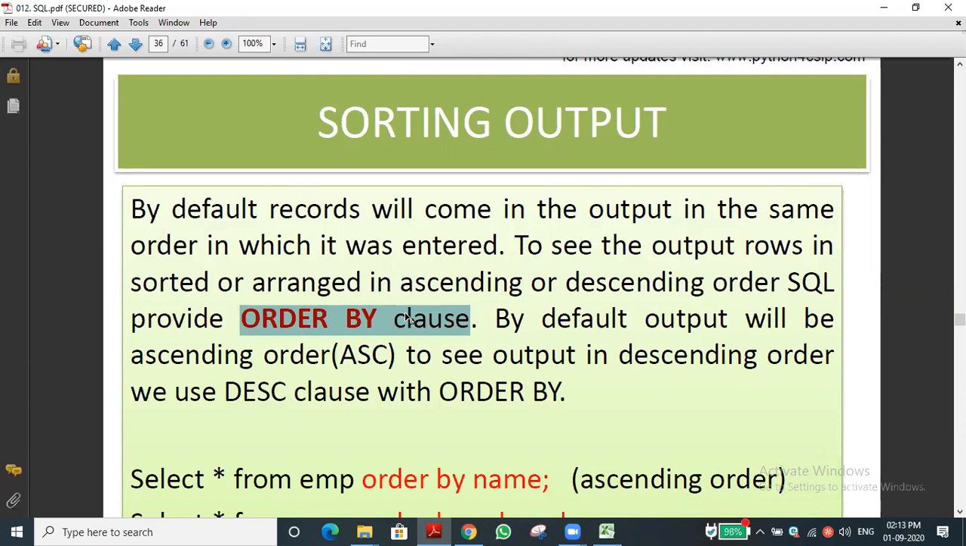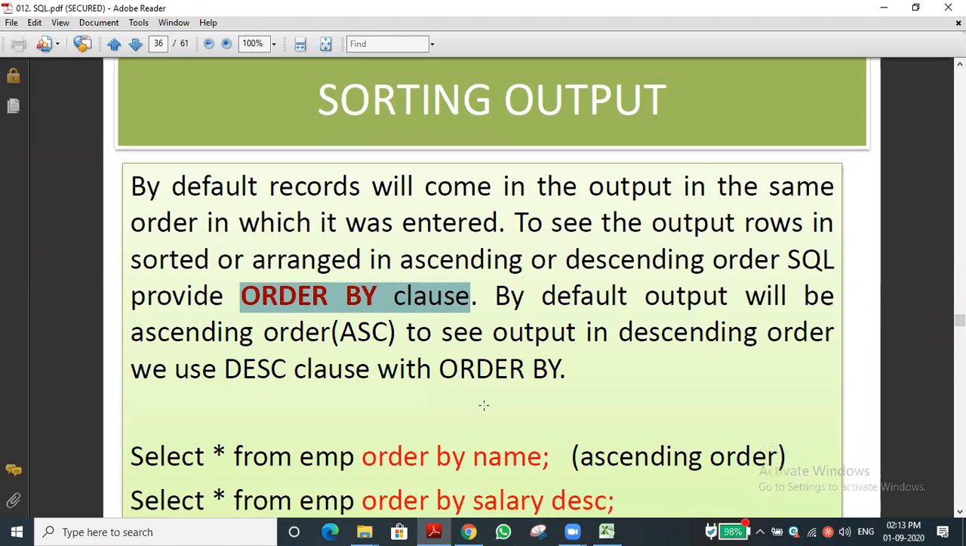First we are seeing the ORDER BY clause. The ORDER BY clause is used to order the data, that is, arrange the data either in ascending order or descending order. By default it will sort in ascending order. Okay, that is the basic thing. So how to write the query? Let's see some examples.